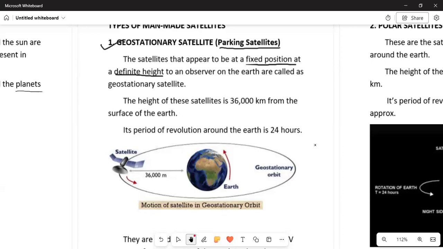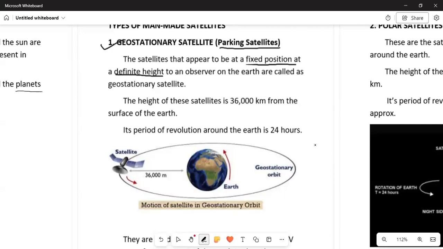So because of which they are also called parking satellites. When we park our car or any vehicle, it remains there until we come and move its position. It is the same for geostationary satellites. It will remain at its fixed position over the surface of the earth until we change its position.